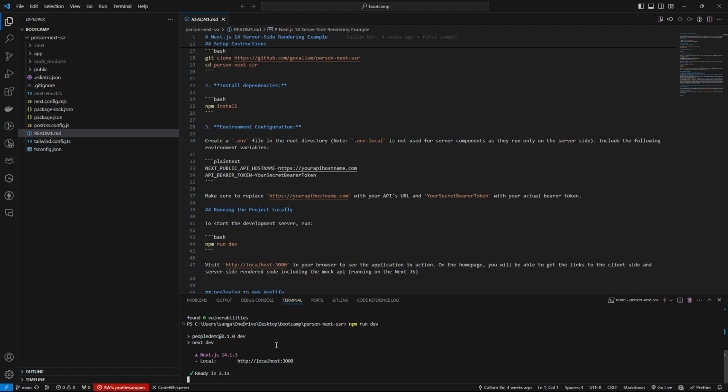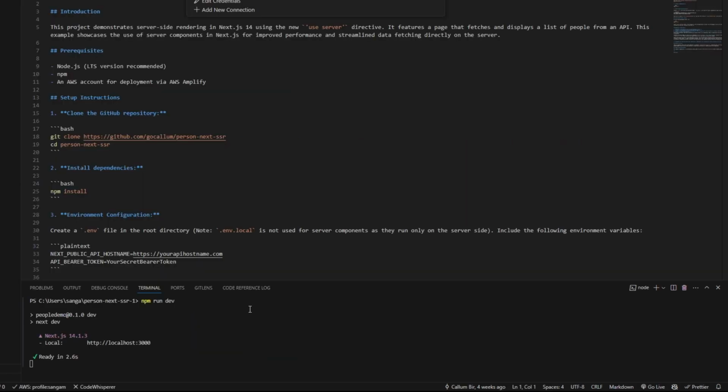So the output is ready, as you can see. Now you can see our web application is running. You can open a web browser and navigate to the URL provided by the development server. It's localhost 3000, and you should see the running application, and you can test the application's functionality in the browser. Also, while the server is running, you can change the code and save it. The server will automatically reload the changes and allow you to see updates in real time in the browser.